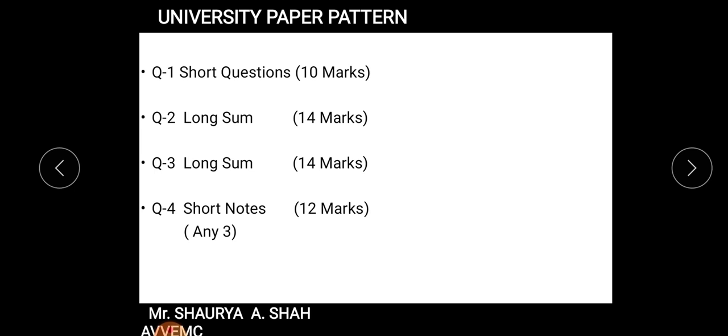Question number 4, that is short notes. Same like your last year, 12 marks, 4 marks each. You need to prepare any 3 short notes and write them in the paper so that you can get around 10 to 11 marks if you have written them in a very good way. So again, if you are thorough with your concepts and you have attended the lectures properly, it is very easy to score above 40 marks out of 50.